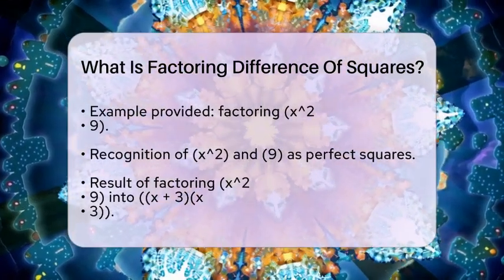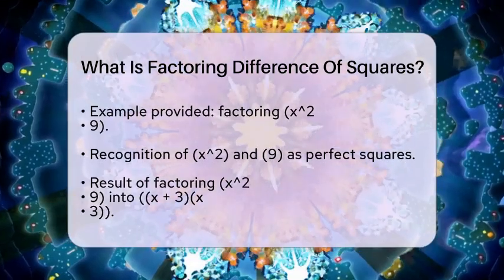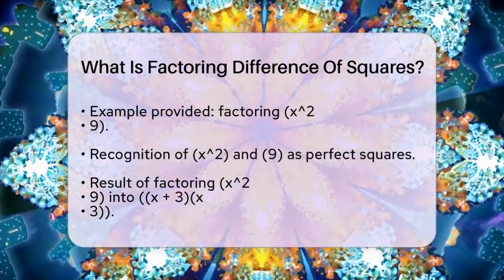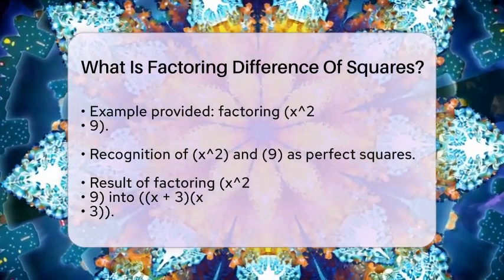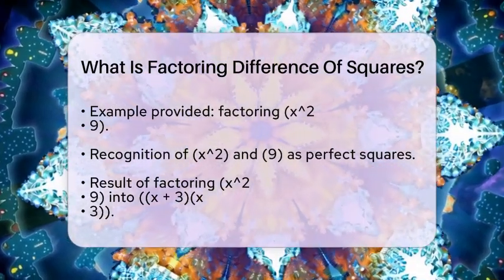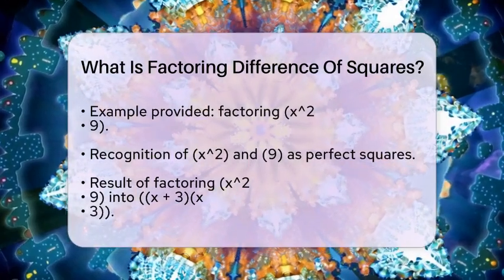Let's look at a concrete example to see how this works. Consider the expression x² − 9. First, we recognize that x² is a perfect square because it is x squared. Next, we see that 9 is also a perfect square since it is 3 squared. Now, applying our formula, we can factor x² − 9 as (x + 3)(x − 3).